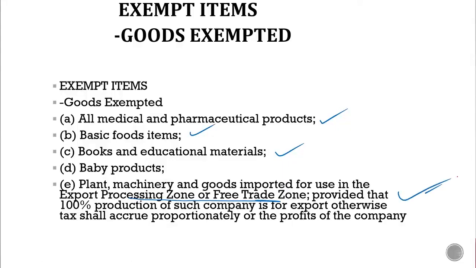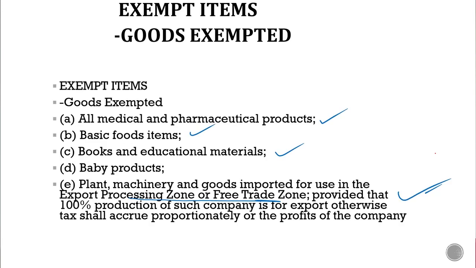Now, in addition to that, we have looked at A to E. So in continuation, we have looked at all medical and pharmaceutical products, all basic food items, books and educational materials. We have looked at baby products, we have looked at plants and machinery used in EPZ, and so on. We shall continue in the next lesson.